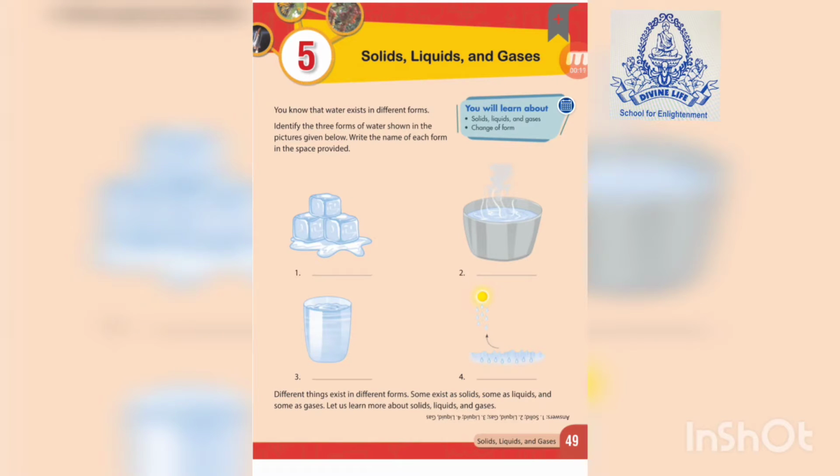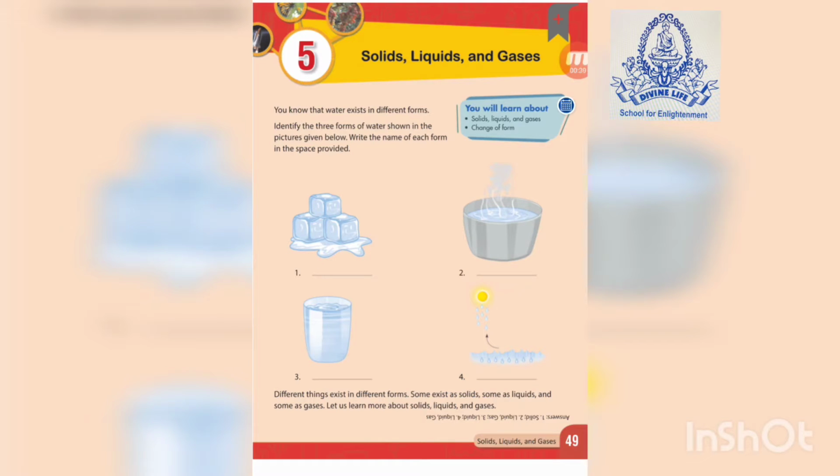Okay. So in this chapter we are going to learn कि solid, liquid, gases क्या होते हैं. What are solid, liquid, gases? किन्हें solid, liquid, gases बोला जाता है और उनका change of form. What is the change of form? These forms, the solid, liquid and gases, how they transfer from one form to another. In this chapter we are going to learn this.